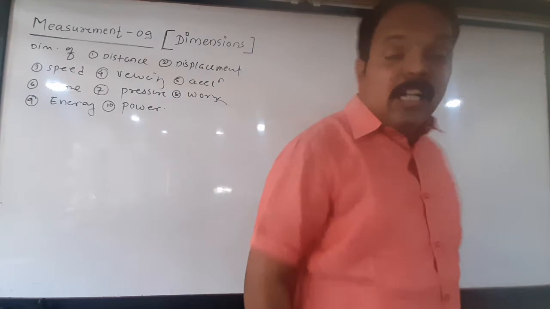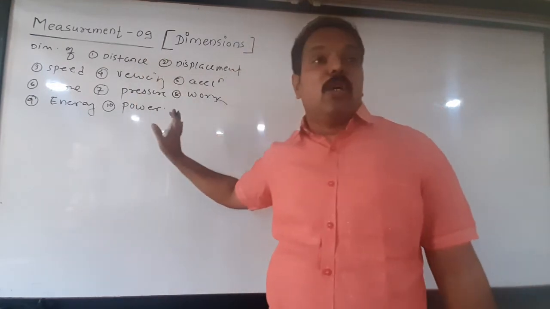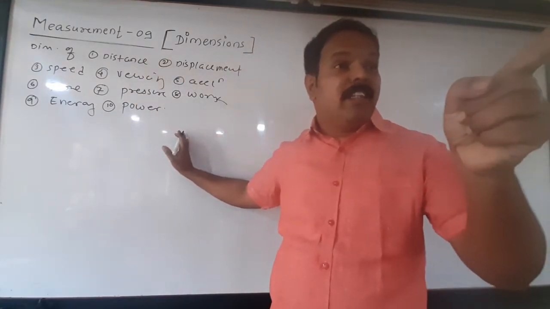Okay, now these 10 quantities are also familiar to you people.